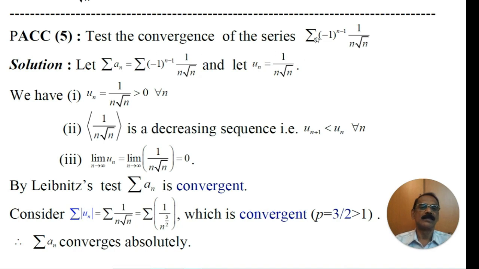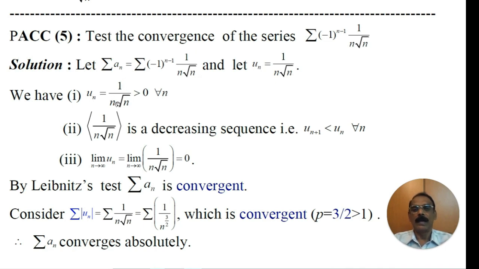Test the convergence of the series Σ (-1)^(n-1) times 1 divided by n into root n. Let us take aₙ as the given series, uₙ as 1 by n into root n.